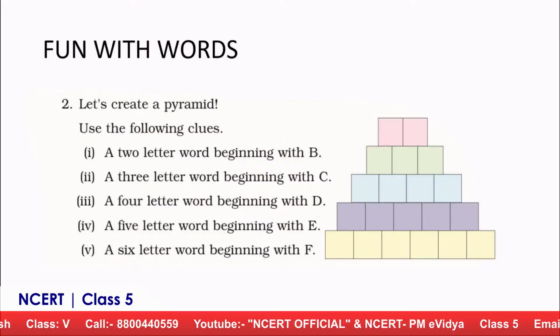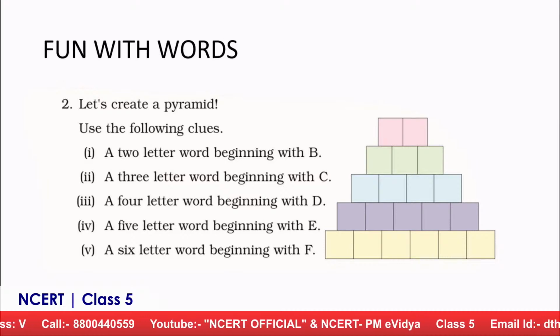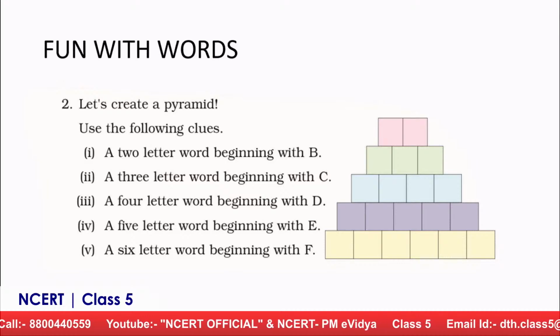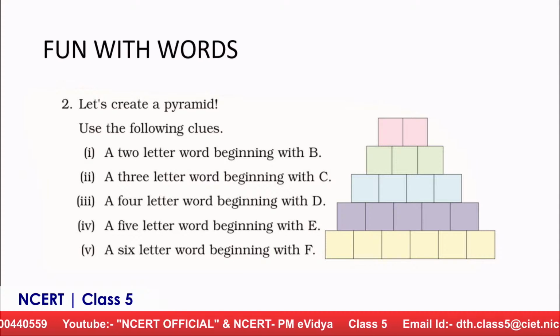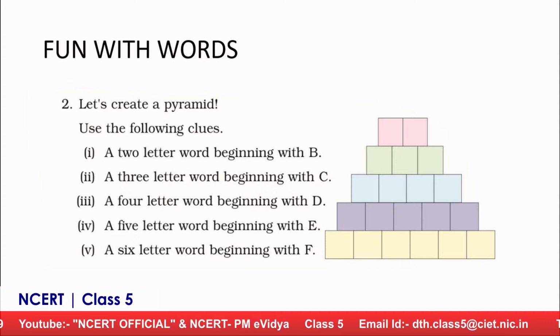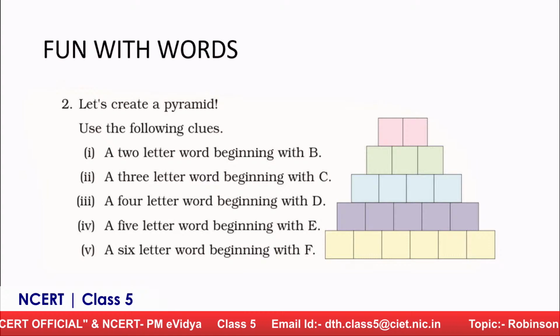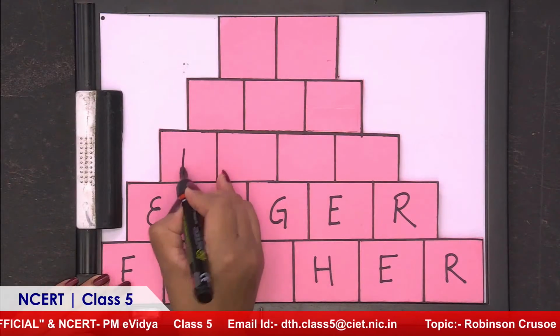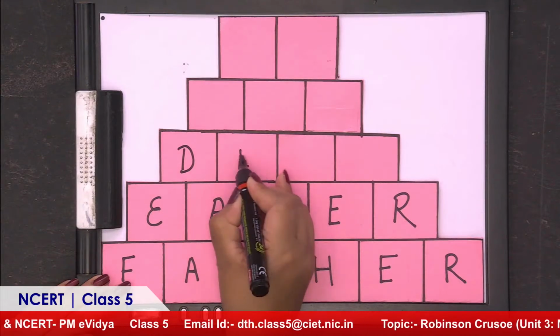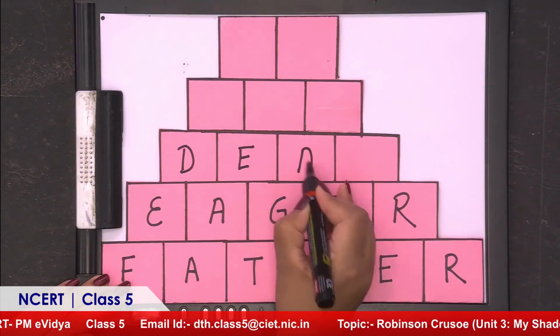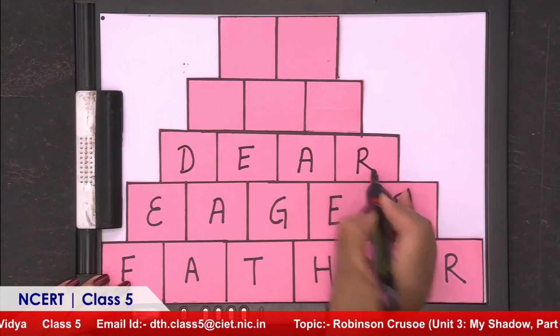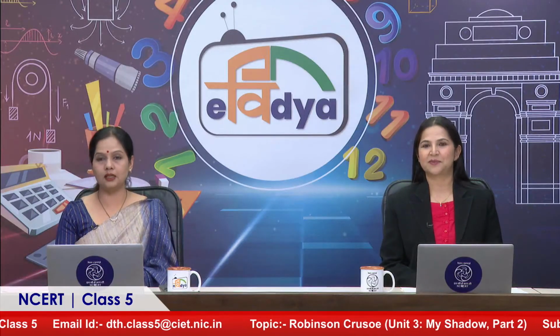Now also, you tell me a word that begins with D and has 4 letters in it. D can be dear. Dear, which dear are you talking about? Lovable. So what is the spelling of that dear? D-E-A-R. Yes. Or it can be deer, the animal. The other deer, that is the animal. D-E-E-R. Yes.